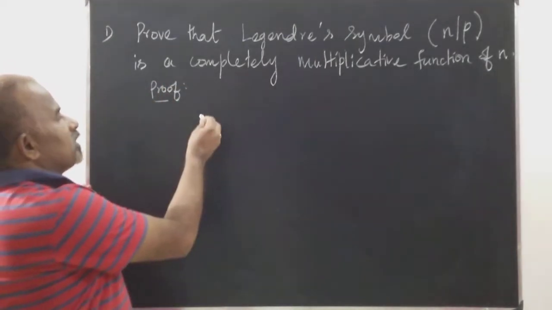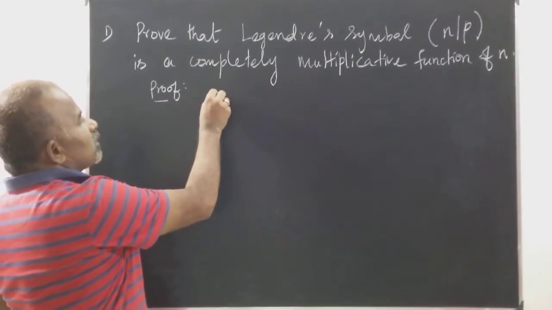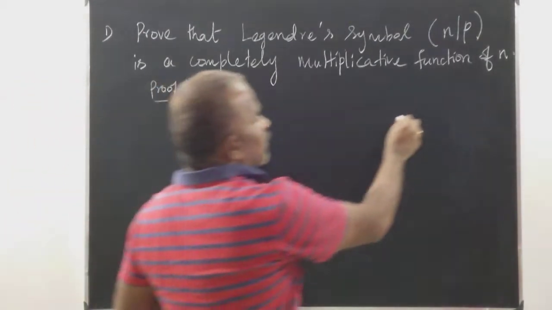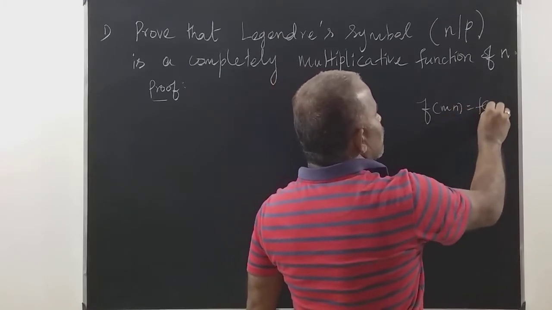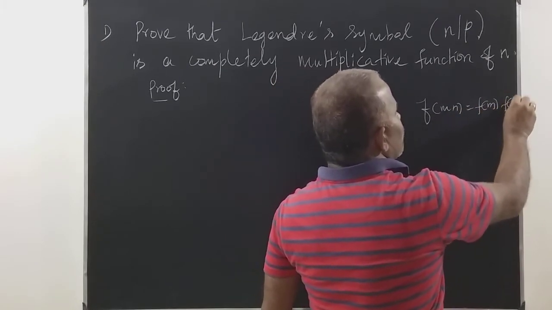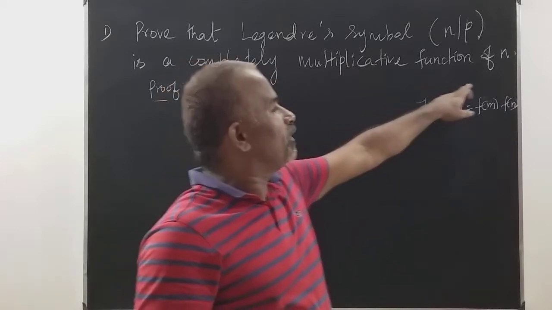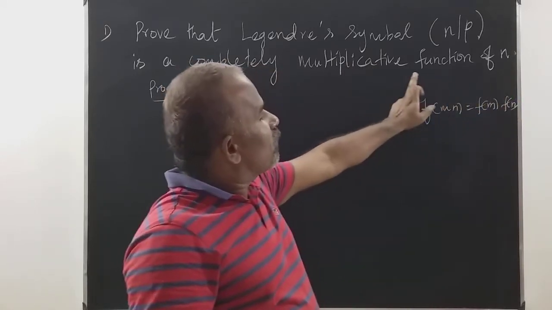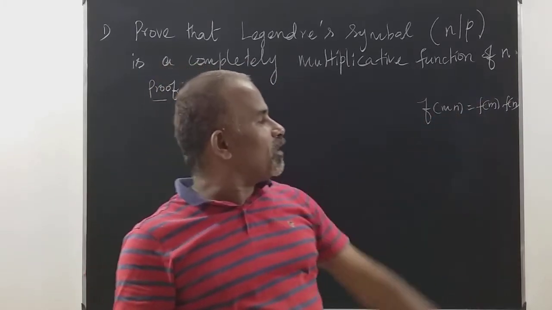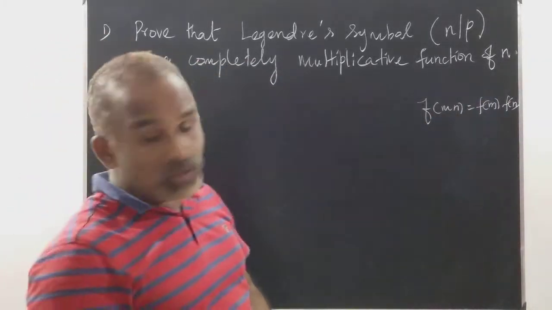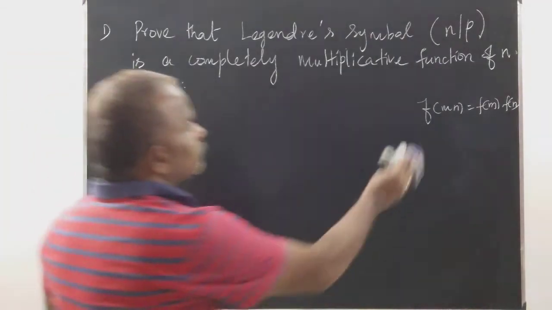Completely multiplicative in the sense, suppose f is a function, so completely multiplicative in the sense f of mn is equal to f of m into f of n. A function f is said to be completely multiplicative if we can prove that f of mn is equal to f of m into f of n.